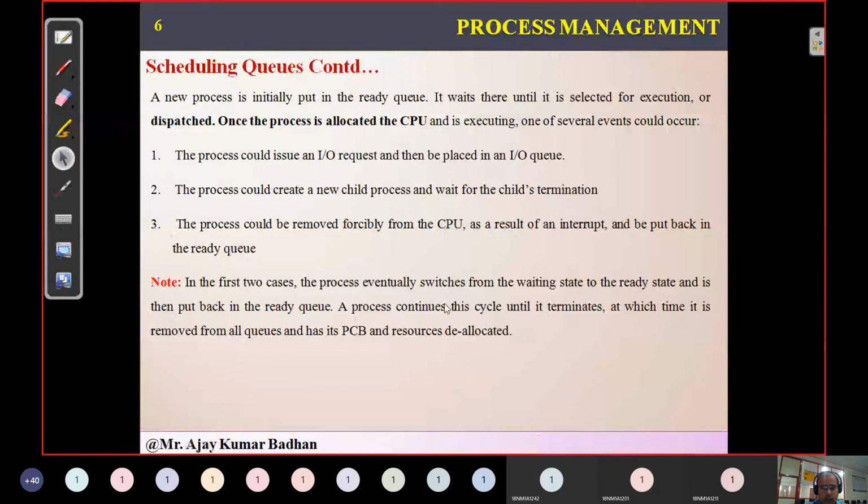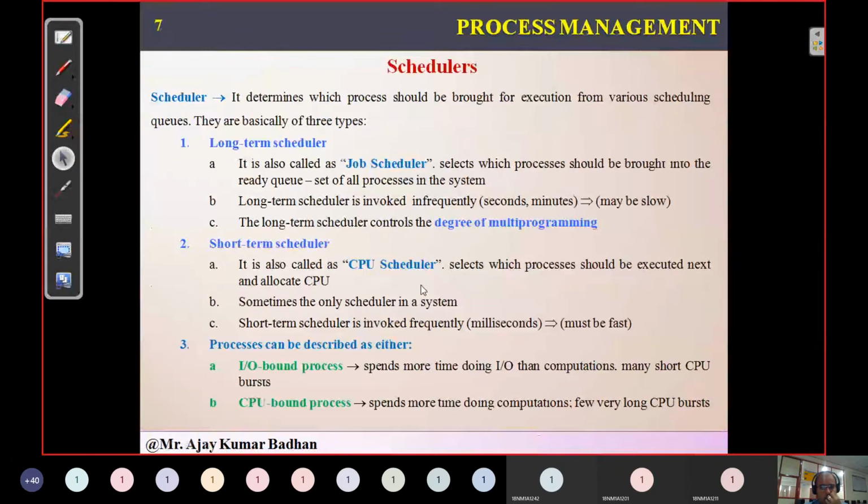Next comes the schedulers. What types of schedulers do we have? Remember what I explained previously; based on that we have schedulers here. First we discussed job queues, then ready queues. The job queue contains all the different types of processes we create. For that we have a scheduler. As I told you, the operating system will remove some processes from the job queue and store them in the ready queue, right?